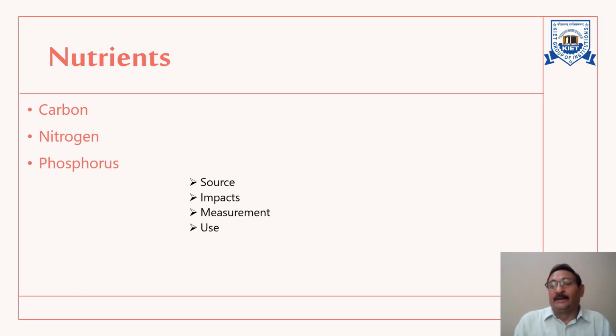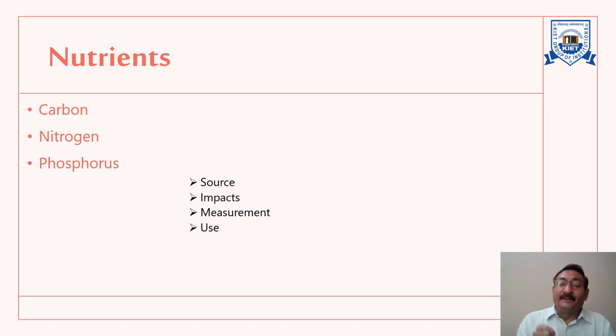The next parameter is nutrient. Actually, elements required for the growth and reproduction of plants, animals, or humans are known as nutrients. As human beings, we can take the nutrient in form of medicine or in any other form. But aquatic species are dependent on the surrounding water for their nutrient.